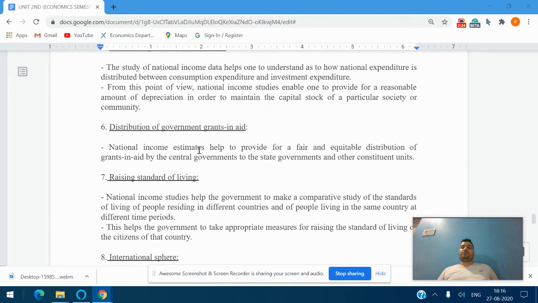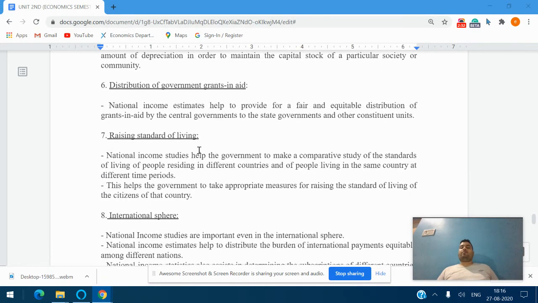Number 6 is distribution of government grants-in-aid. National income estimates help to provide for a fair and equitable distribution of grants-in-aid by the central government to the state governments and other constituent units.